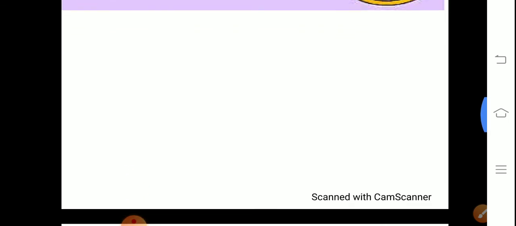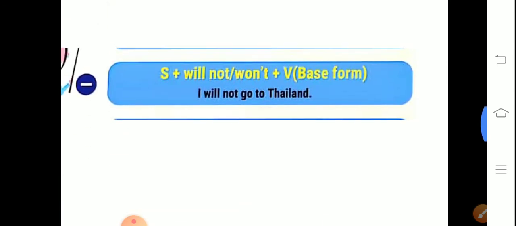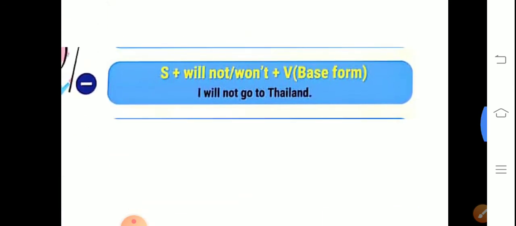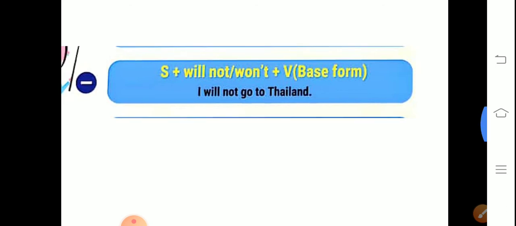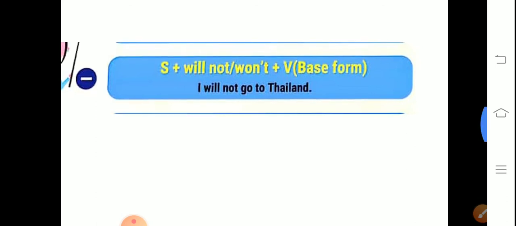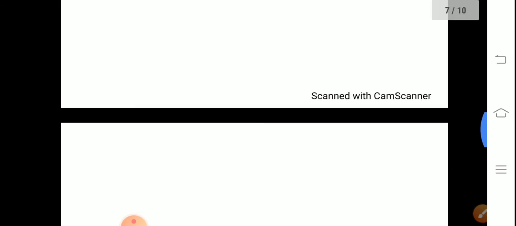Clear? So next, the negative one. First of all, in the positive we have seen that subject plus will or shall plus verb's first form. Now subject plus will not plus verb's first form. Suppose, I will not go to Thailand. So first of all subject, after that will not should be used, after that go is the verb's first form, and after that you have to use the object. Clear? So we'll see some examples.